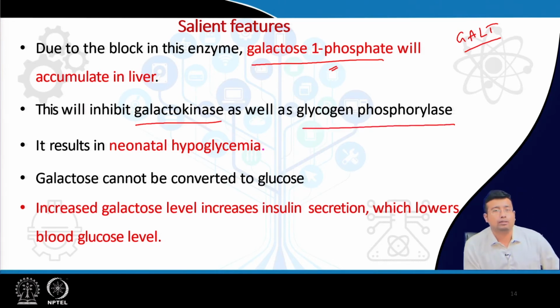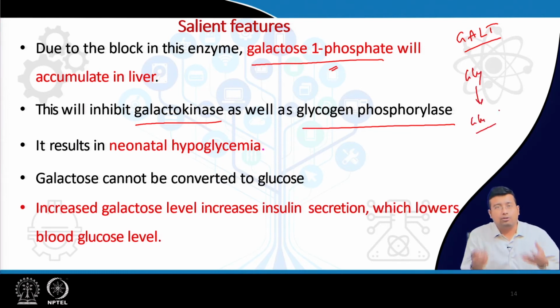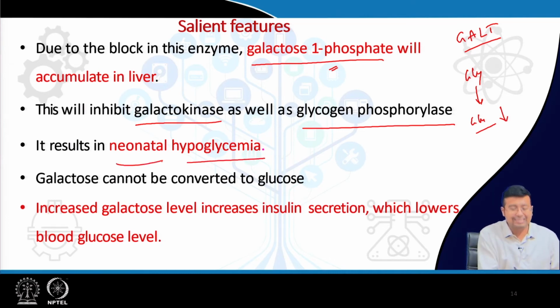You remember what is the role of glycogen phosphorylase? Glycogen phosphorylase is an enzyme of glycogen breakdown, glycogenolysis. It helps in production of glucose from glycogen. So, if glycogen phosphorylase is inhibited, there will be less and less glucose, and that will lead to hypoglycemia. And since it is a disease of neonates or newborn babies, it leads to neonatal hypoglycemia.